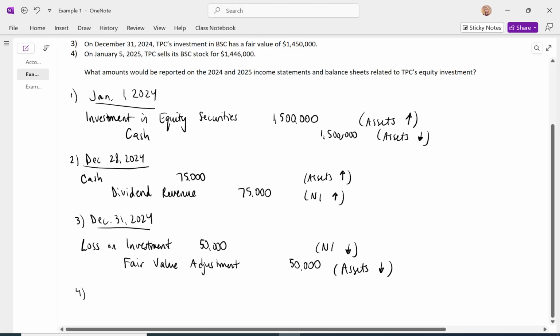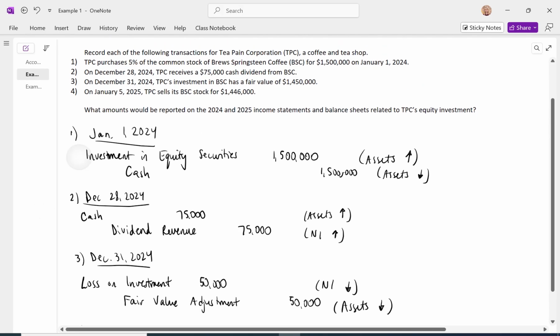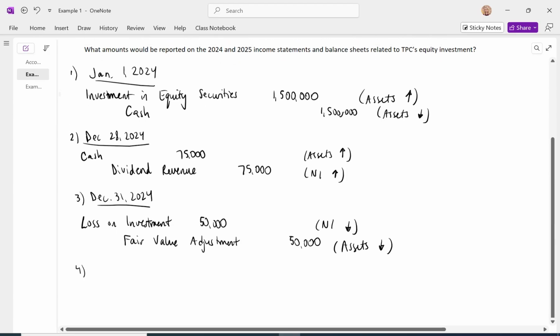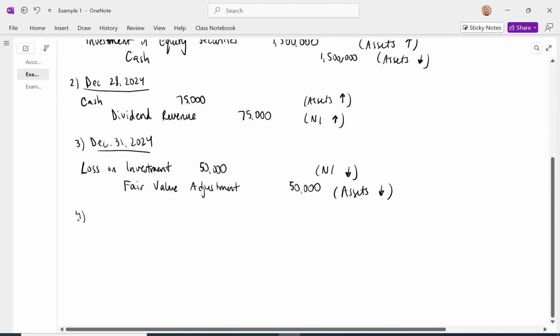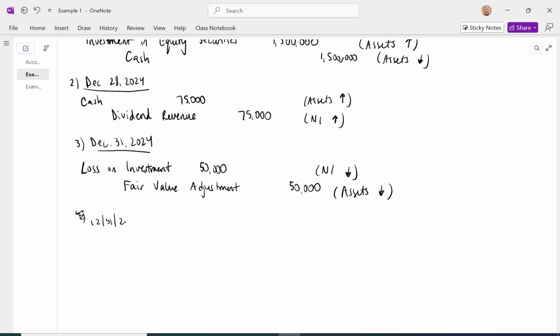Actually, before we get to 4, I want to look at what would be reported on the 2024 income statement and balance sheet. The balance sheet reports the investment in the equity security of $1.5 million.